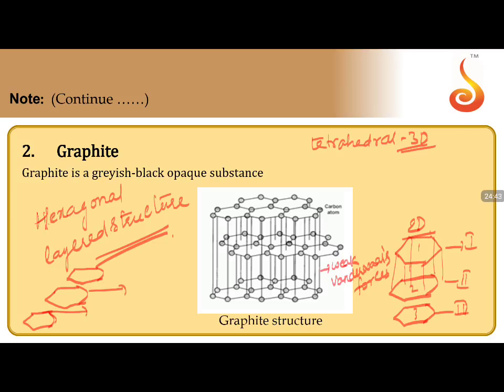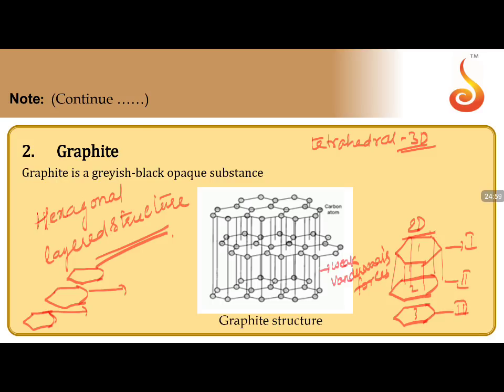There will be a sliding property, and this slippery nature is used as an advantage in the lubricant industry. So graphite is used as a lubricant because of the slippery nature, and that comes because of these weak van der Waals forces present.